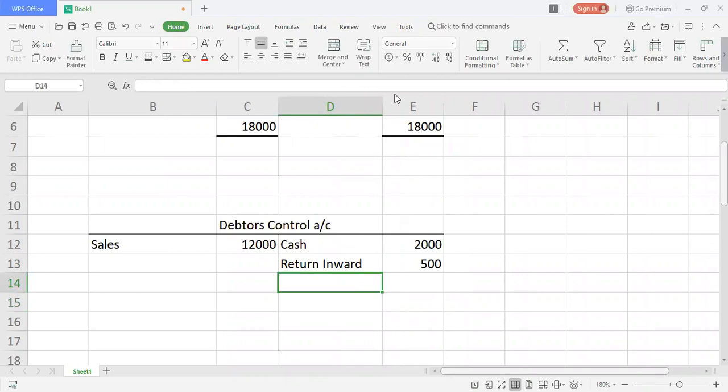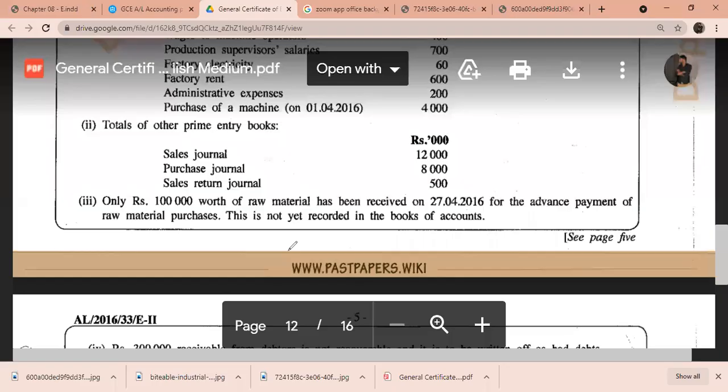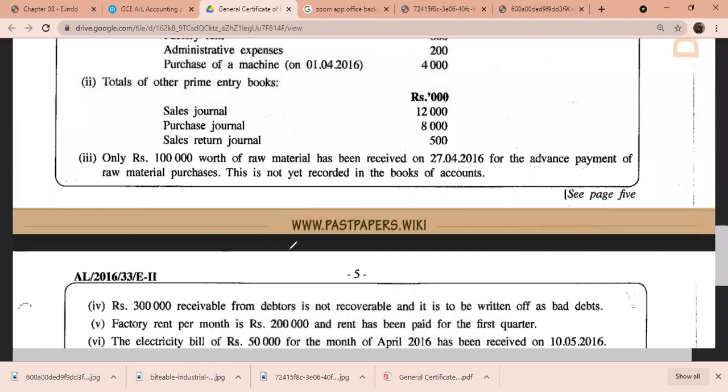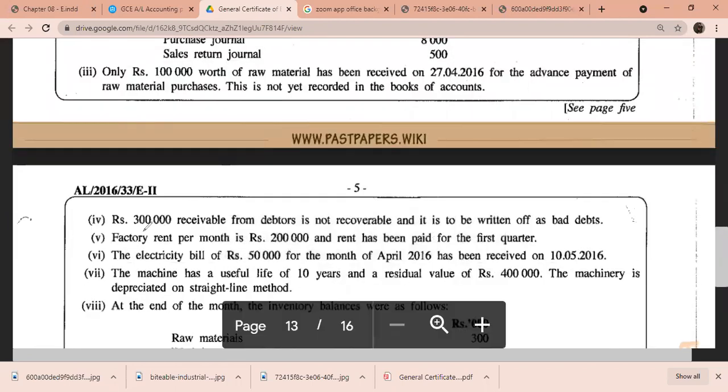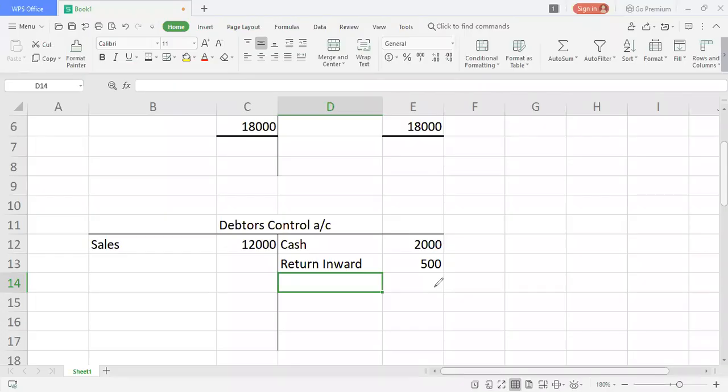So after recording return inward, do I have any other stuff? Let me have a look at the other information. 100,000 of raw material has been received, advance payment. 300,000 receivable from debtors is not recoverable and it is written off as bad debt. So you need to know adjustment number 4, we are almost done. So we have taken adjustment number 4, there's no other bad debts in this adjustment. So I will take Roman number 4 as bad debt adjustment because they're saying 300,000 which you cannot recover from the customers, credit customers. So I'll write here 300,000, means 300 bad debt.